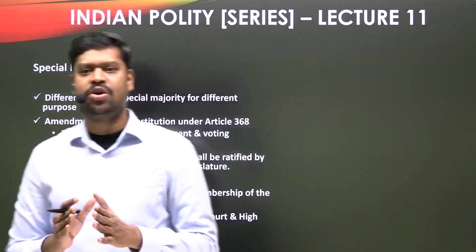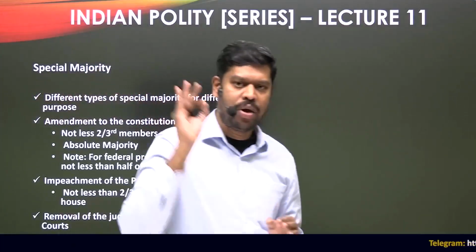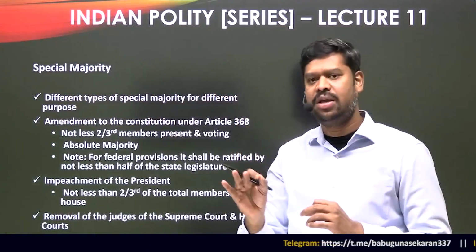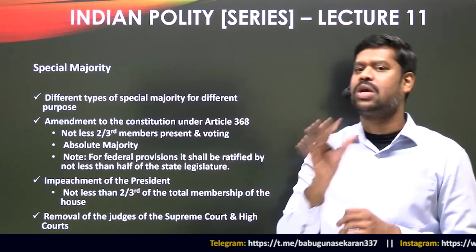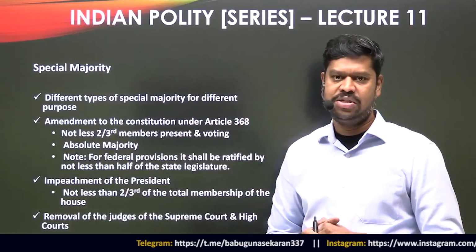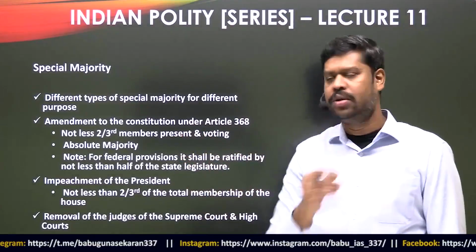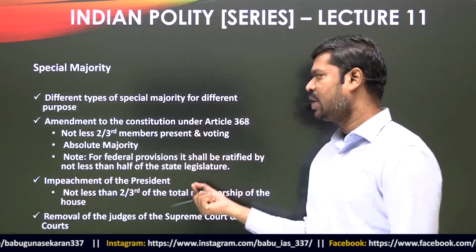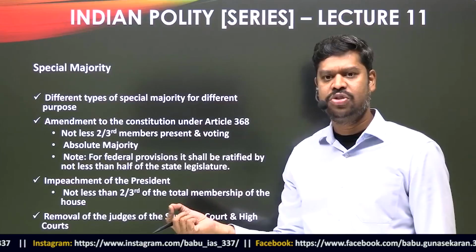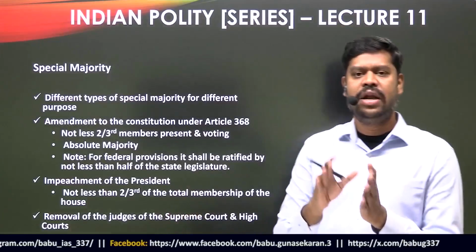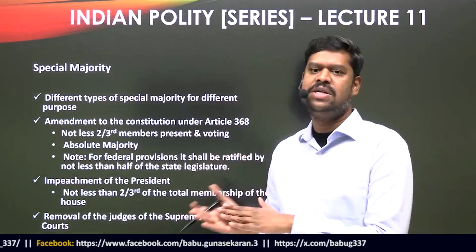The very objective of this particular class is only to make you understand how the amendment has to be made, or what is the majority, or what is a special majority that is required to amend the constitution. That is the idea. So, what is a special majority that is required to amend the constitution? The constitution says the special majority in this case is not less than 2/3 of the members present and voting